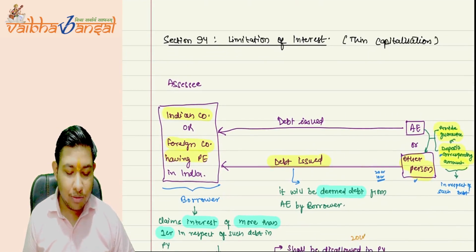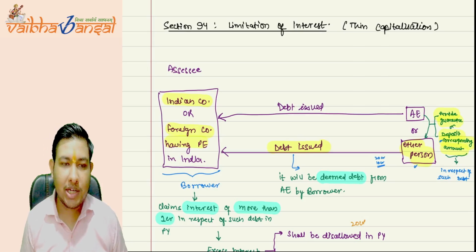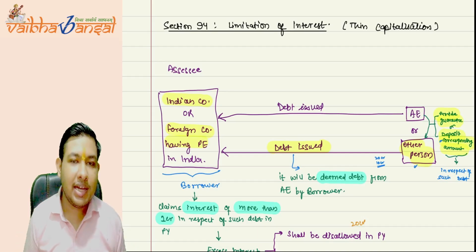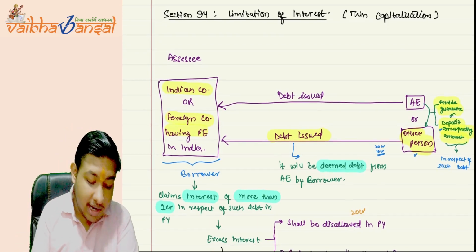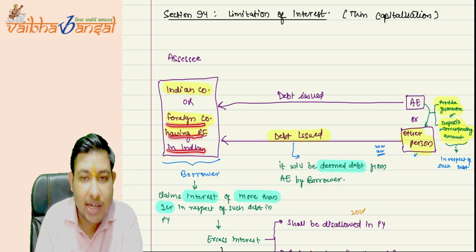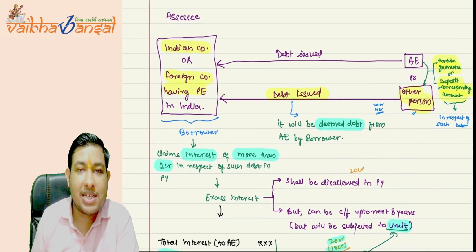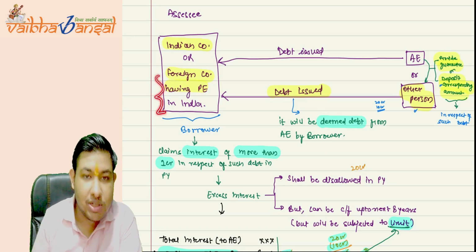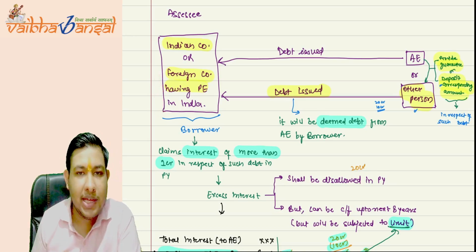Now, coming on to the limitation of interest. What is the limitation of interest? Limitation of interest is also known as thin capitalization. What does it say? Here our assessee is either an Indian company or a foreign company having a PE in India.